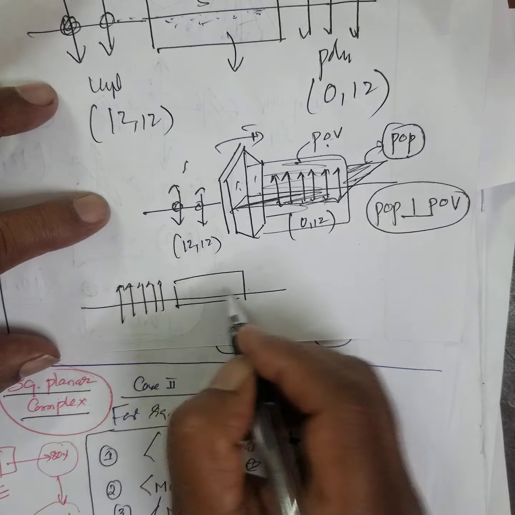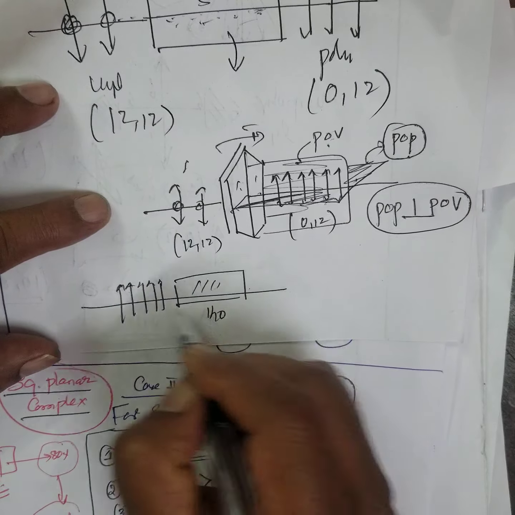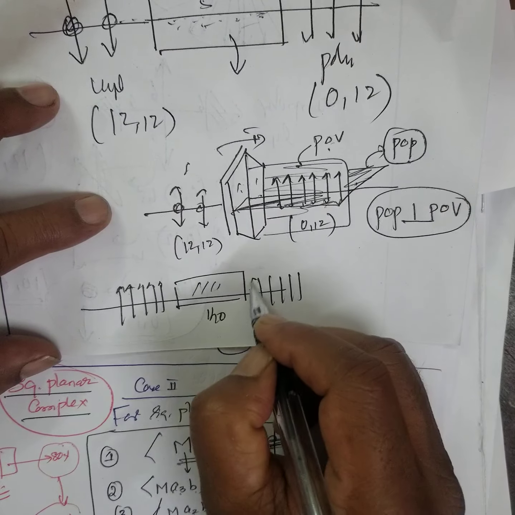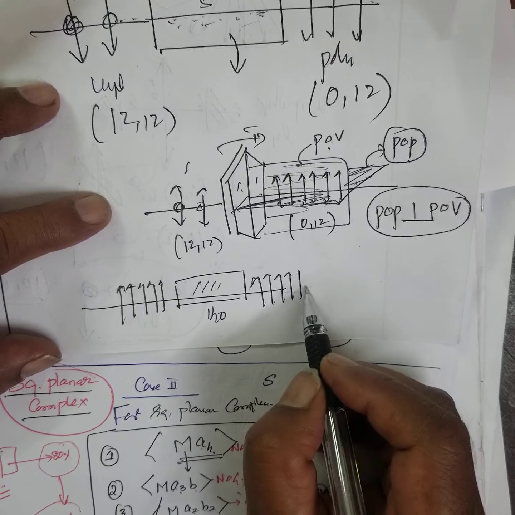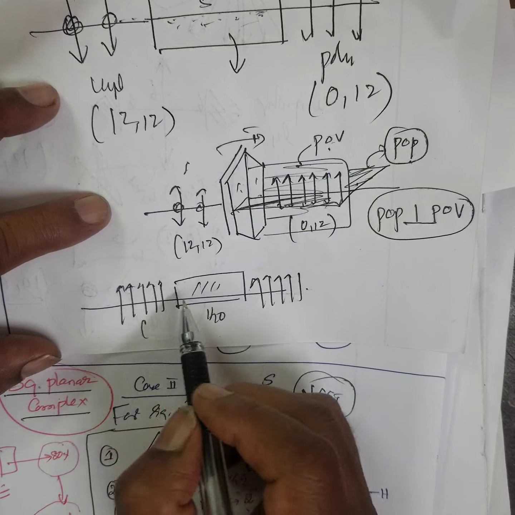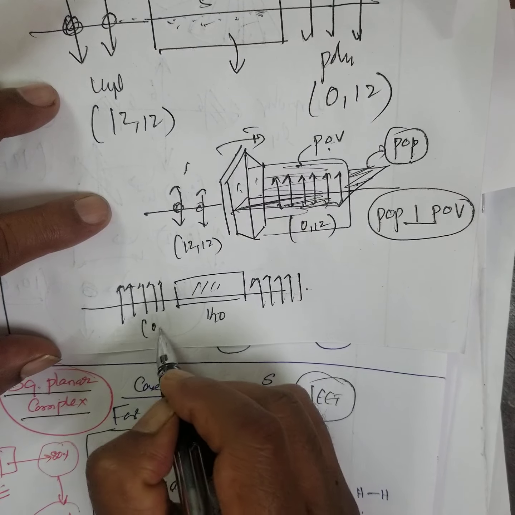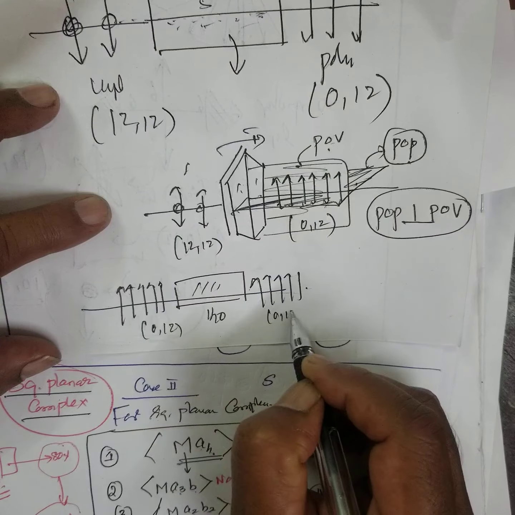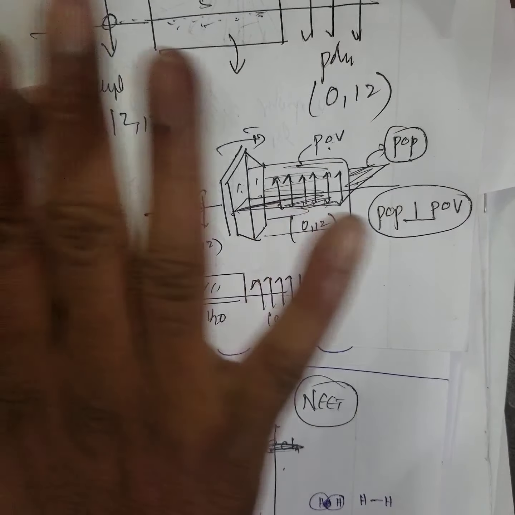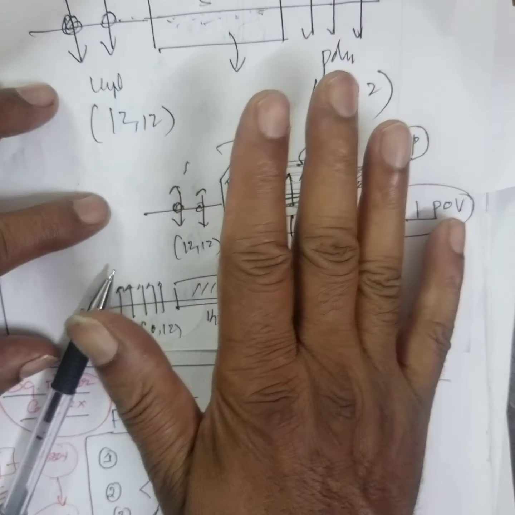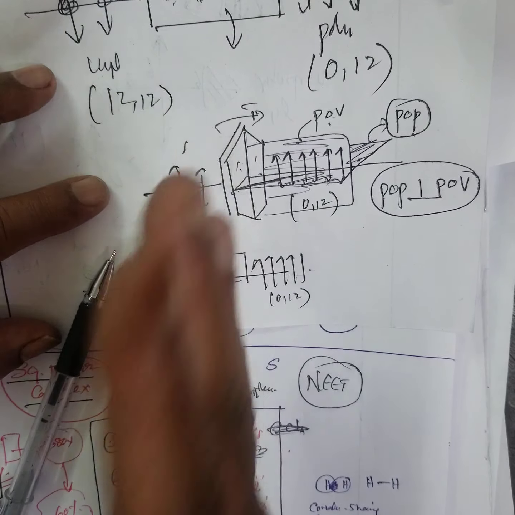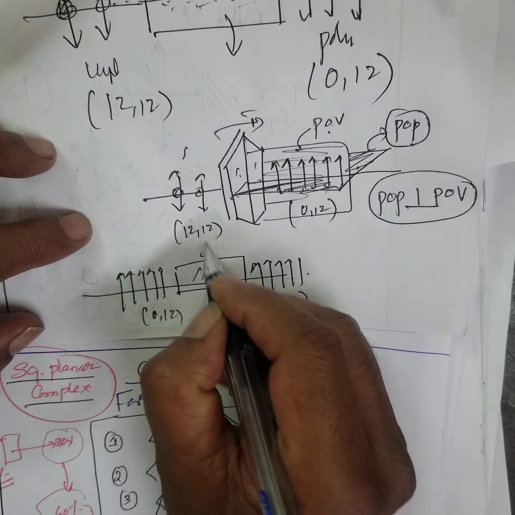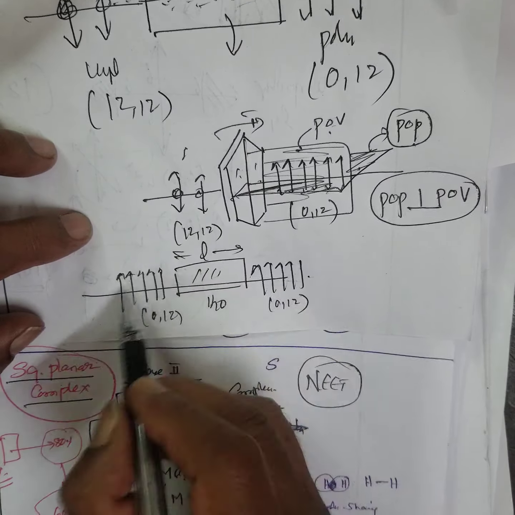This is polarized light I am made to fall on water. There is no change, or only a slight change in intensity. Here also what will happen? 0 and 12. Here also 0 and 12. But it is going like this and coming like this. You understood? So see, I will show like this. It is going like this. Okay. Now, once you go through the length of this solution, nothing is happening.